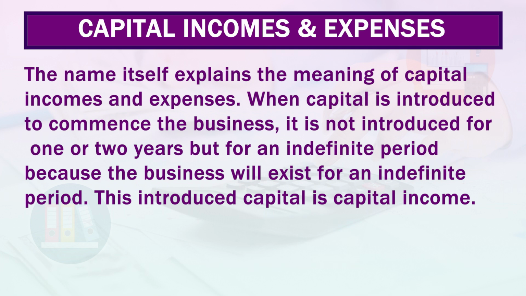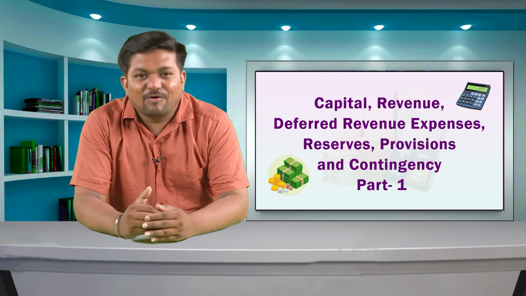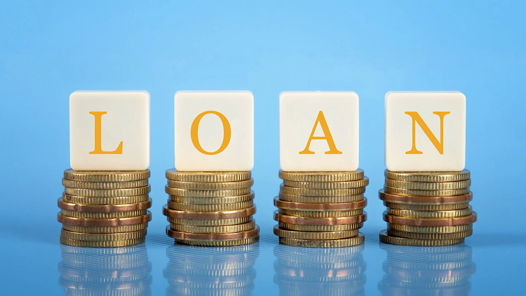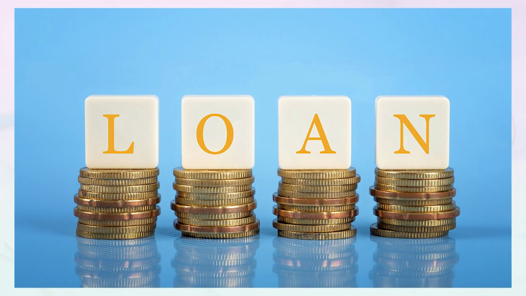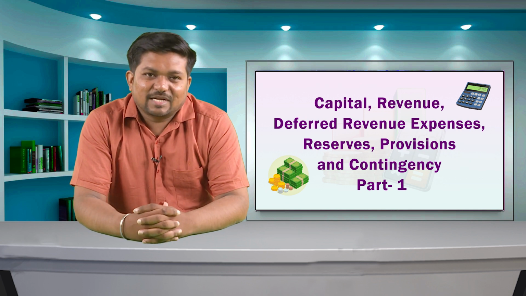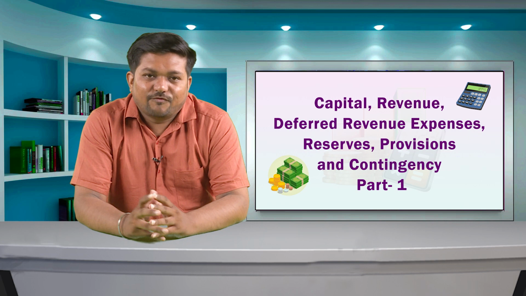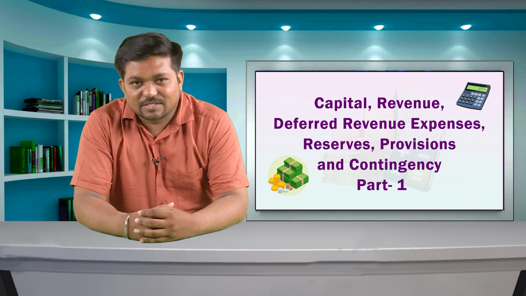This introduced capital is known as capital income. Additionally, to increase the amount of investment, loans are taken from banks or financial institutions, or by issuing debentures, which is also capital income. These capital incomes are created for longer periods and are non-recurring incomes.